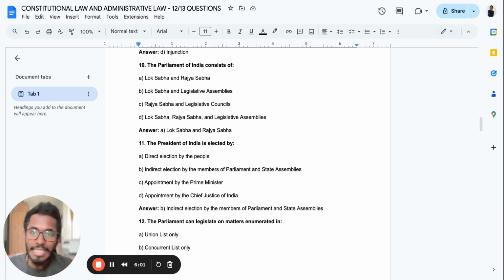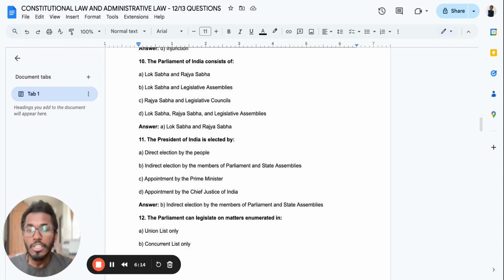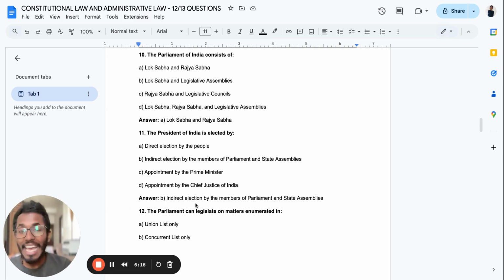The President of India is elected by whom? Direct election by people? Do people elect the President? No, not at all. Indirect election by the members of Parliament and state assemblies? Appointment by the Prime Minister? Appointment by the Chief Justice of India? The answer is indirect election by the members of Parliament and state legislative assemblies. So you know for a fact who elects the President: it is the members of Parliament as well as state assemblies.